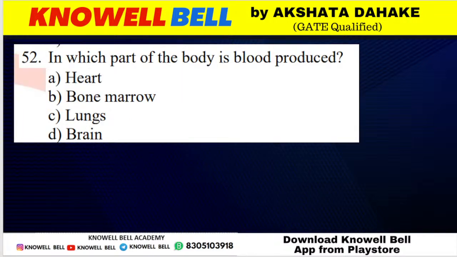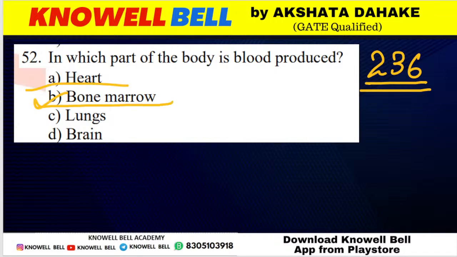The next question, question number 236. In which part of a body blood is produced? Blood का production कहाँ पर होता है? Heart, bone marrow, lungs or brain? In which part of the body blood is produced? Correctly answered, all of you. A नहीं होगा सर्वेश. Correct answer is bone marrow. Bone marrow is responsible for the production of blood. Heart में blood का production नहीं होता है. Production of blood cells occurs in bone marrow.